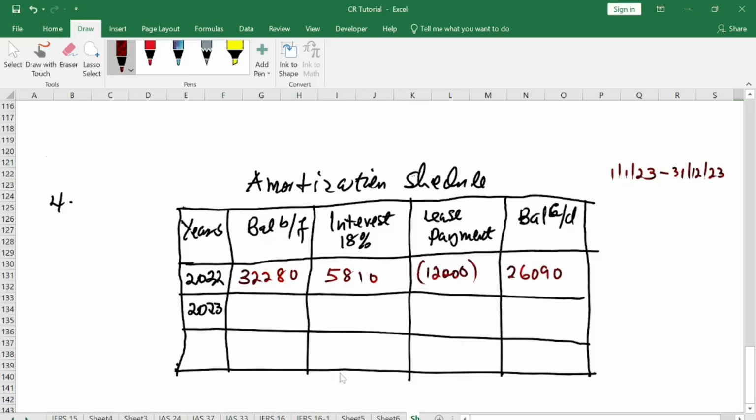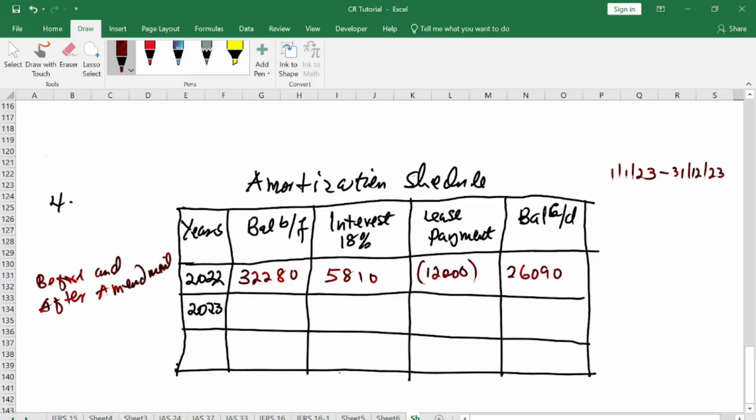So at all times, you should be very mindful about when they are asking you to do the amendment. Ask yourself. They are asking you to do the amendment after the end of 2022. If so, in the year 2023, have what we call before and after amendment or revision.